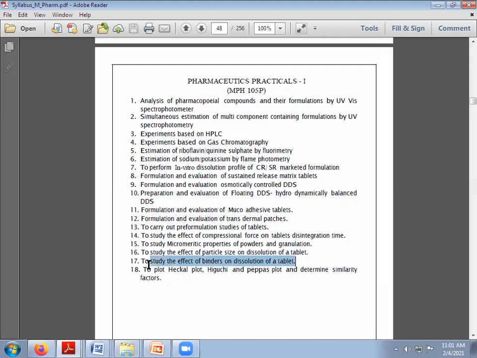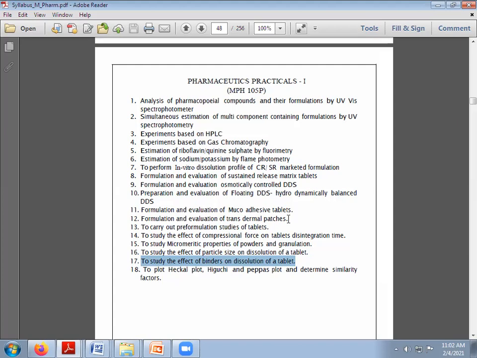We very well know that binders help to bind the granules. If the concentration of binder is somewhat higher, it will retard the disintegration process, and ultimately the dissolution process. So we have to be very careful about which binder we will use, whether it is immediate release, controlled release, or mucoadhesive.